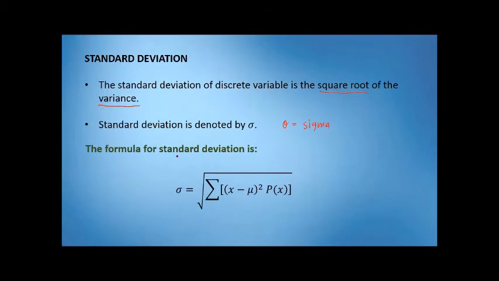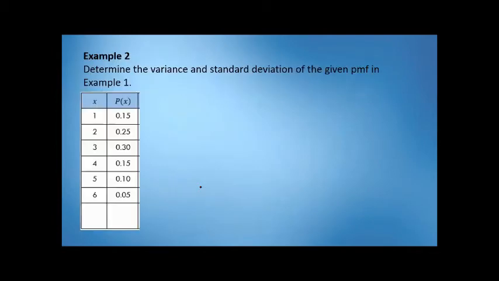The formula for standard deviation is the square root of the variance. So, kung ano yung formula natin sa variance, dagdagan lang natin ng square root. That is the formula for standard deviation. Now, let's have example for variance and standard deviation. So, ang ating example number 2 is to determine the variance and standard deviation of the given PMF in example number 1.